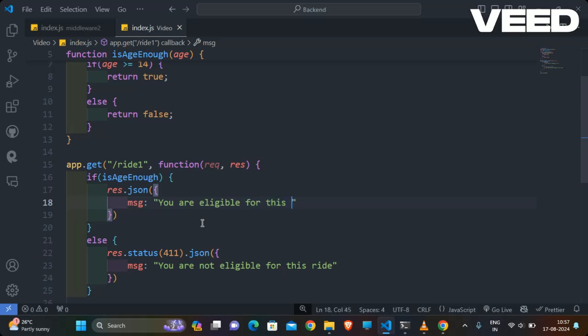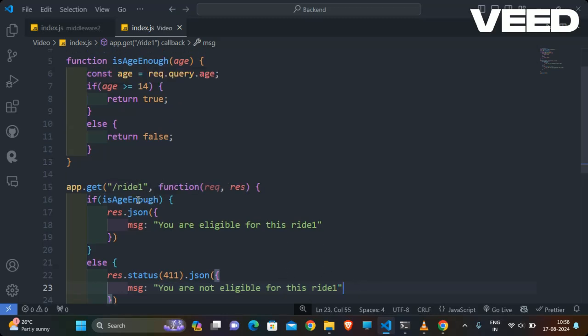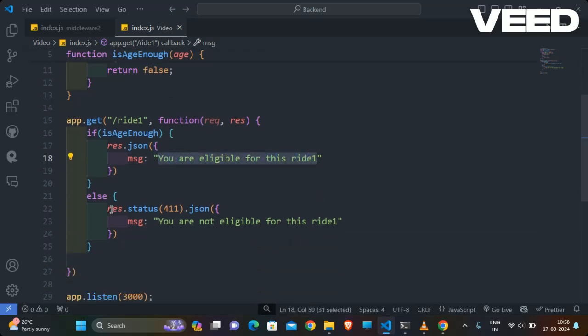I want to show that message on the screen when I am taking input. If we input an age greater than 14, then we print you are eligible for this ride one. And if not, then we print the message you are not eligible for this ride one.